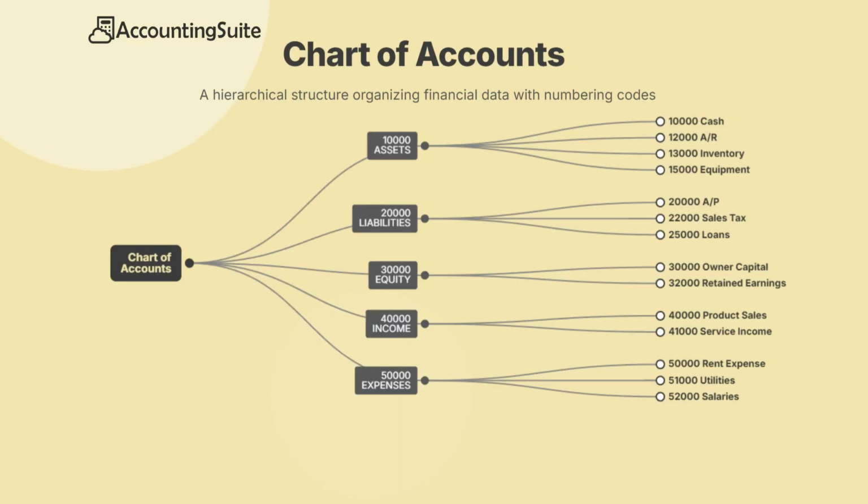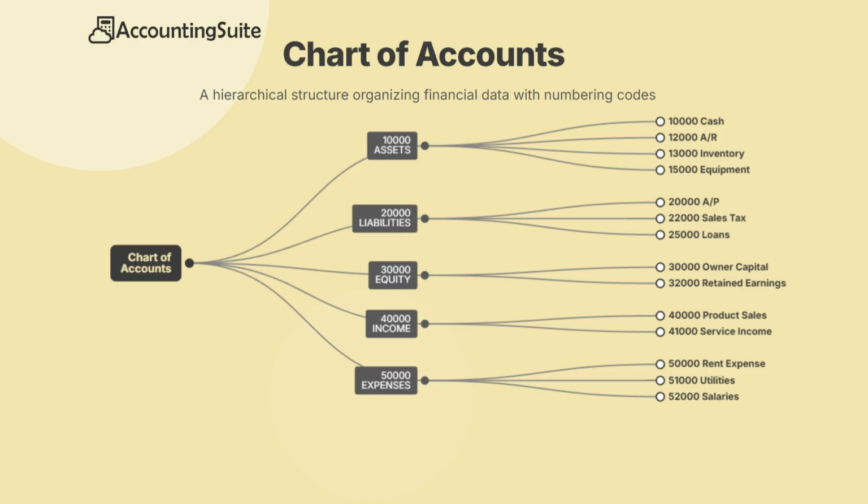To organize all accounts in a structured way, companies use a chart of accounts. The chart of accounts is a structured list of all accounts used in the accounting system. It provides the architecture of financial information inside the company. Most accounting systems organize accounts into 5 main categories: assets, liabilities, equity, income, and expenses. In practice, each account usually has a number.